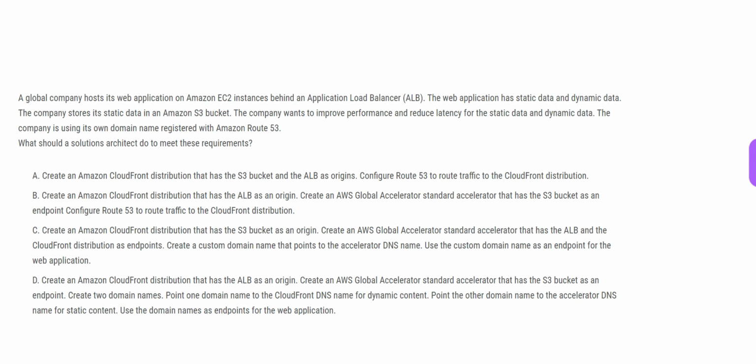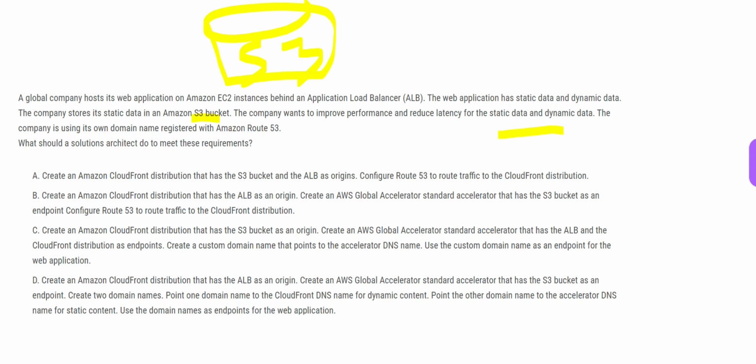See, there is a company. They have their web application on an EC2 instance behind an ALB. ALB is the application load balancer. Now, the web application has static data and dynamic data both. So the static data they have stored in an S3 bucket. This is S3. It stores website static data. The company wants to improve the performance and reduce latency for static and dynamic data both. Not only for static but dynamic also. They are making use of their own domain registered with Route 53. So what should we do in this case?